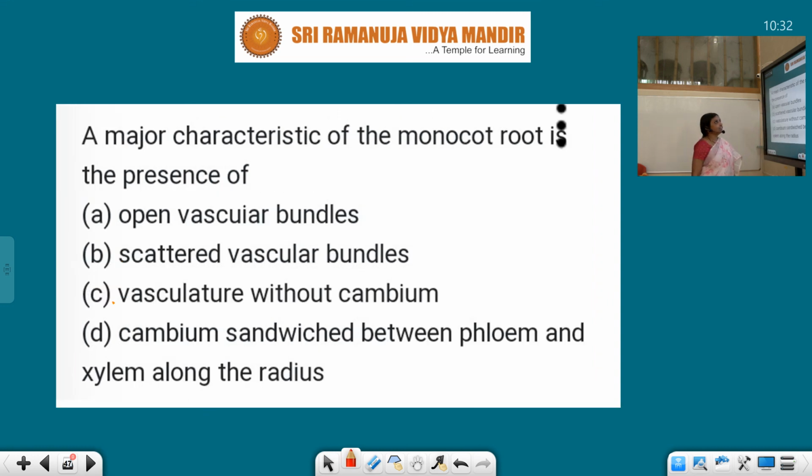A major characteristic of the monocot root is the presence of vasculature without cambium. Cambium is not present in monocot root, and in dicot root also cambium is not present. Scattered vascular bundles are in the monocot stem, and open vascular bundles we can observe in the dicot stem. So vasculature without cambium, C is the correct answer.